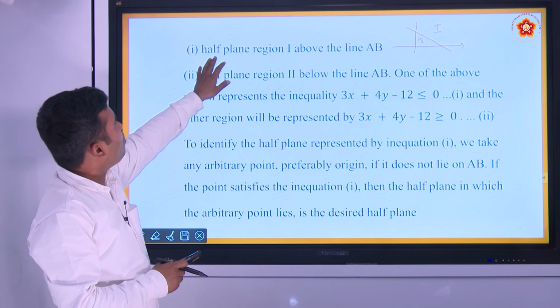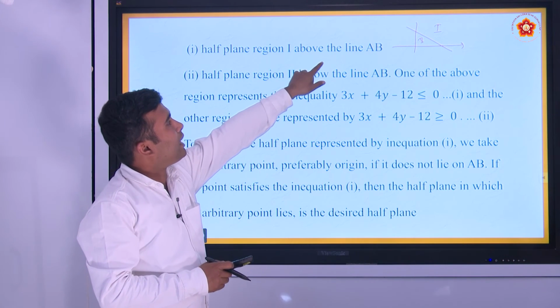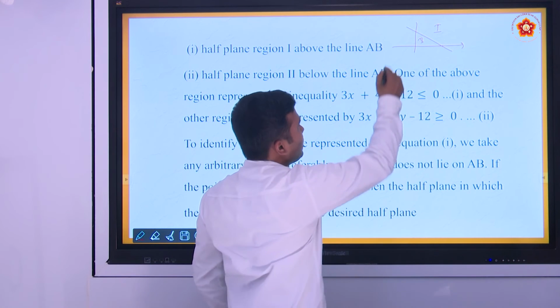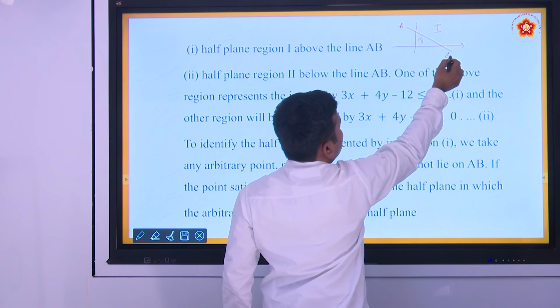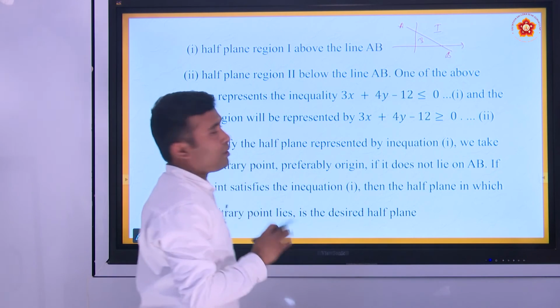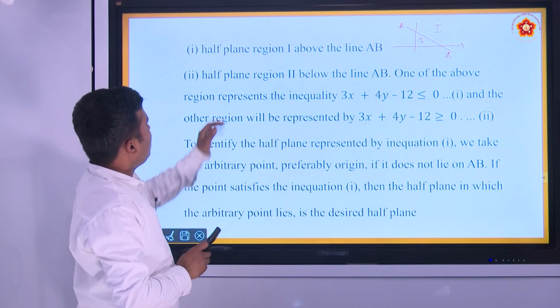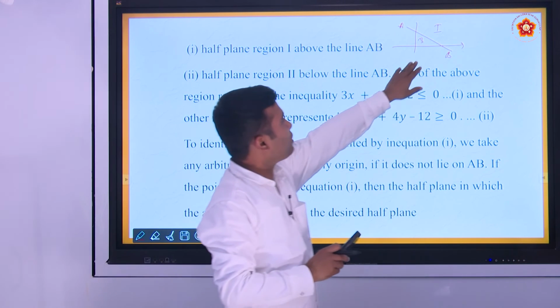So the half plane region 1 is above the line AB. This is the line AB, part 1 lies above the line and part 2 lies below the line.